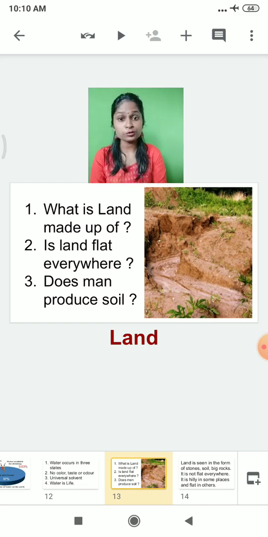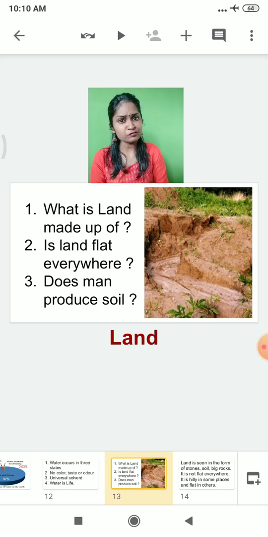Do you know what the land is made up of? Is land flat everywhere? Wherever you go, is this earth flat? No, it is not flat. Wherever we go, the surface of the earth will differ. You must have seen that. Sometimes the land is hilly, sometimes it is flat, sometimes it is curvy. So the nature of the earth, the nature of the land, is not the same everywhere.